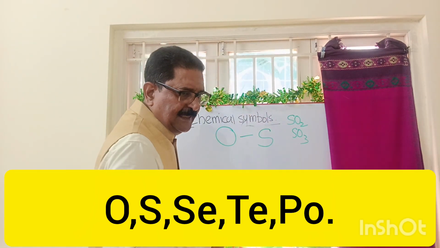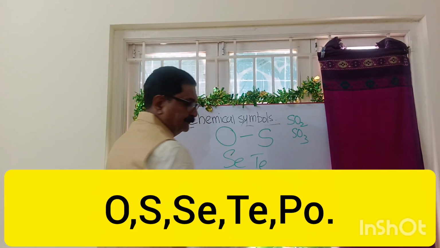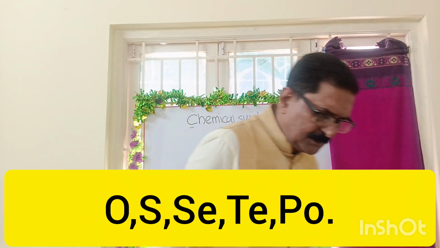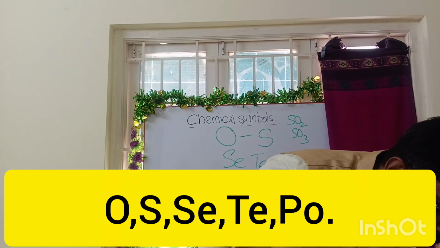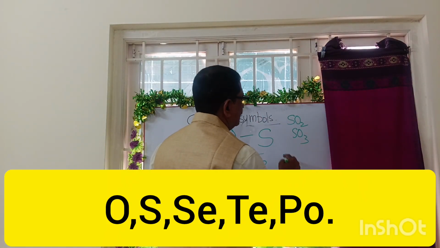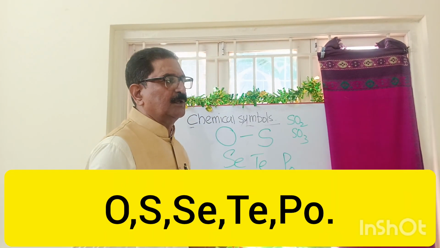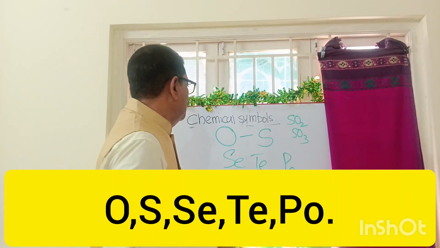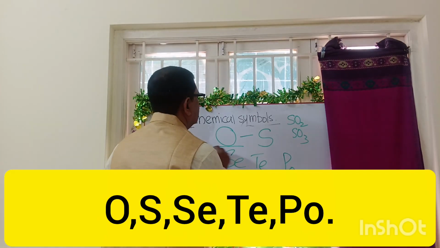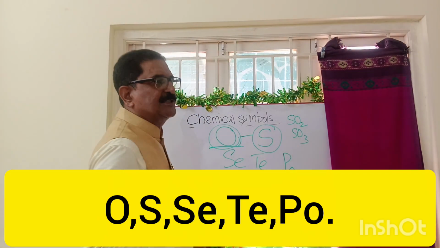Next is selenium, tellurium. Let me see whether it is needed for more. No, polonium only. Polonium also will appear for your physics learning, so I am just including that also. Here the importance is only for oxygen and sulfur for your chemistry learning.